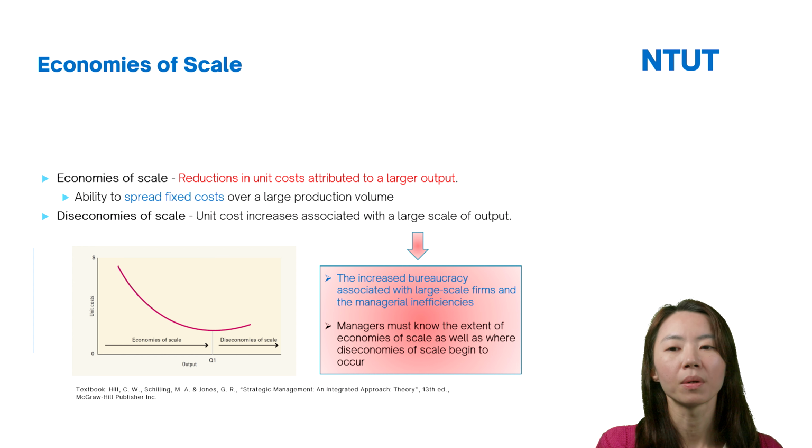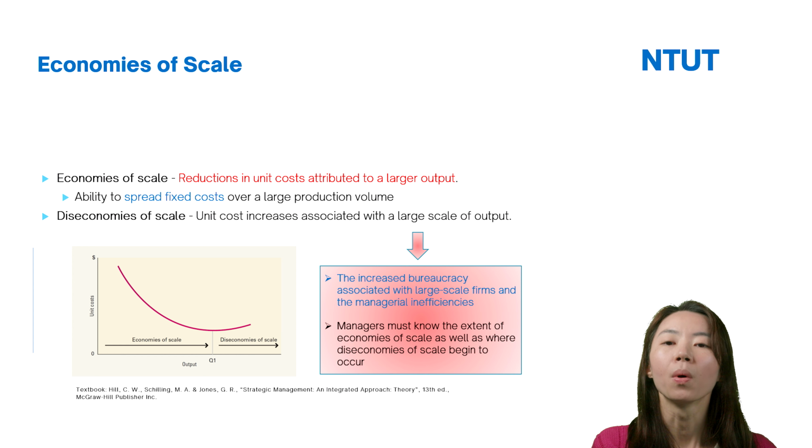The other term here is diseconomies of scale, which means the unit cost increases associated with a larger scale of output. From the figure, do you see the Q1? Beyond Q1, the unit cost increases, associated with the larger scale of output. To the left of Q1, the firm has economies of scale; beyond Q1, the firm has diseconomies of scale.